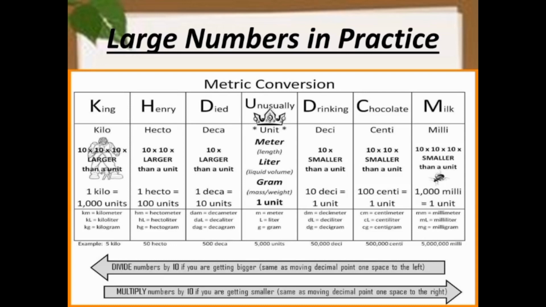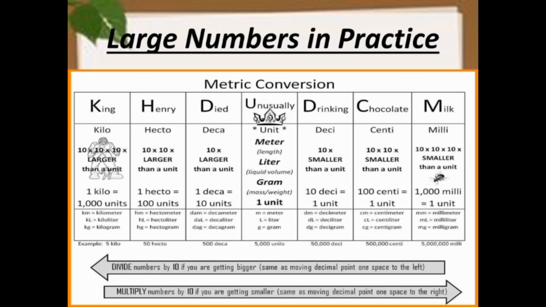Now here one mnemonic is shared with you in a table, and this mnemonic will help you in remembering the conversion of metric units. The mnemonic says: King Henry died unusually drinking chocolate milk. Here U of unusually stands for unit, that means basic units. The basic unit of length is meter, the basic unit of liquid is liter, and the basic unit of mass or weight is gram.